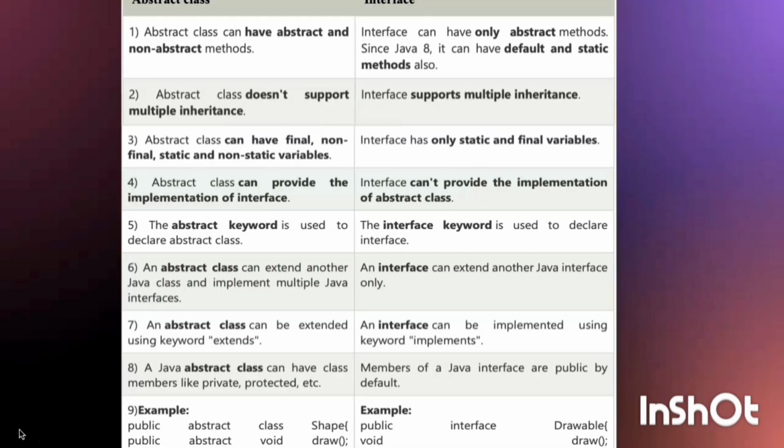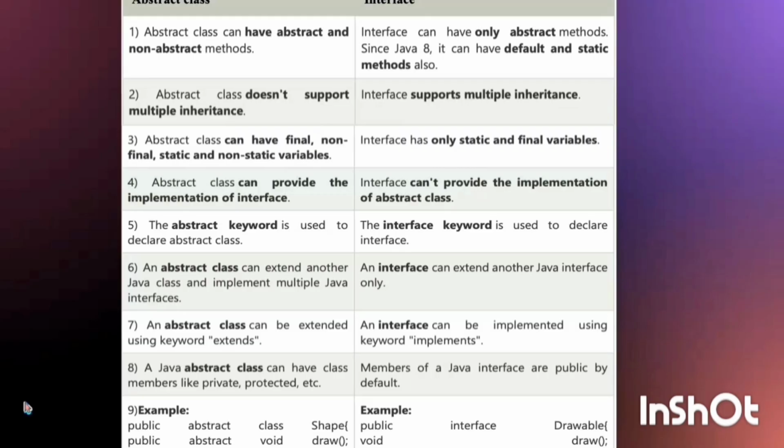An abstract class can be extended using keyword extends, and interface can only use implements keyword. A Java abstract class can have class members like private, protected, and members of Java interface are public by default. So these are the main differences.